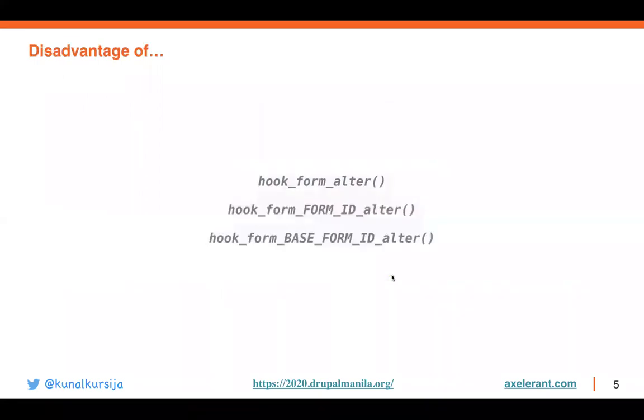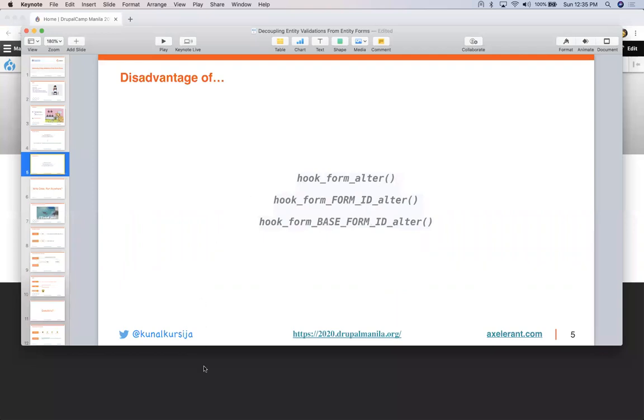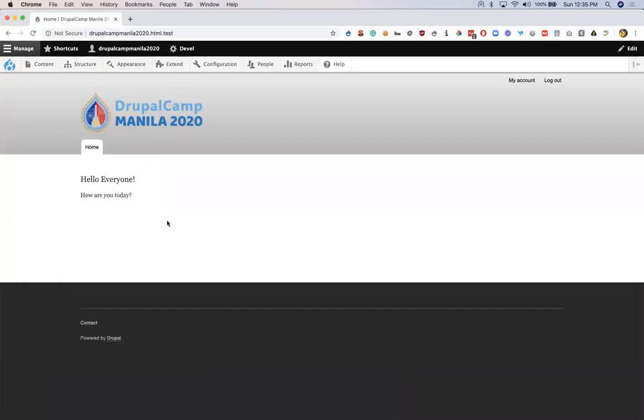But this particular method of adding validations to the forms has a disadvantage. I'll explain the disadvantage through a demo, so let's jump into the demo right away. I'll come out of the slides and go to the demo site. I'll first walk you through what I have done as a prerequisite, and then we'll jump to the UI, basically trying out the validations.